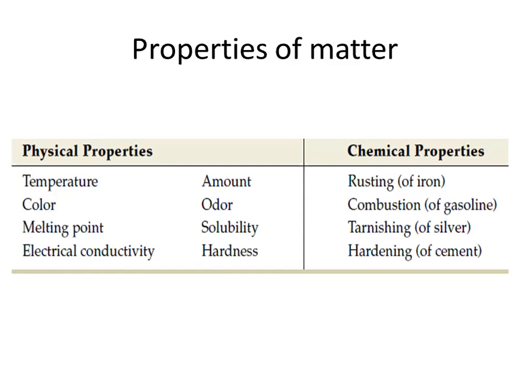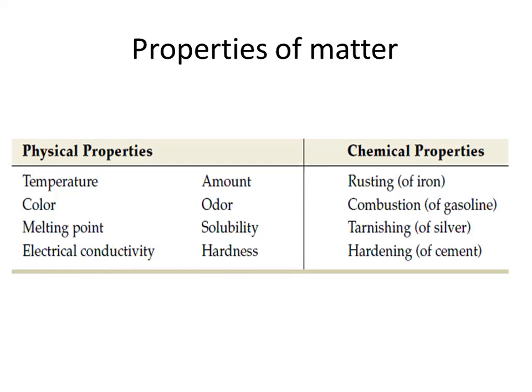So what happens in it is oxygen, and with the fire it is going to be burned and converted into carbon dioxide. So this is also a chemical change. First it was gasoline. After burning, it is converted into carbon dioxide. It is a chemical change. That's why this property is called a chemical property.